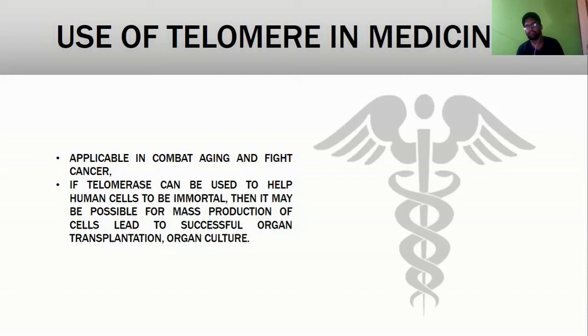Because if we have telomerase, then our cells will undergo many divisions, so we can produce many types of cells, and by that many types of organs. Organ culture and organ transplantation can be successful, but it's actually a theoretical aspect. It is not practically possible to date. Let's see when it will be possible in the future.